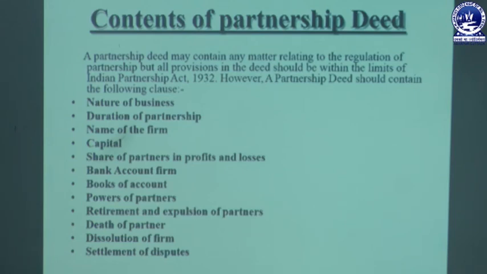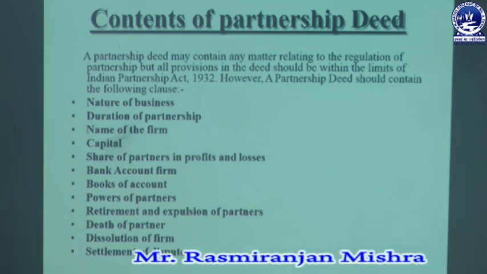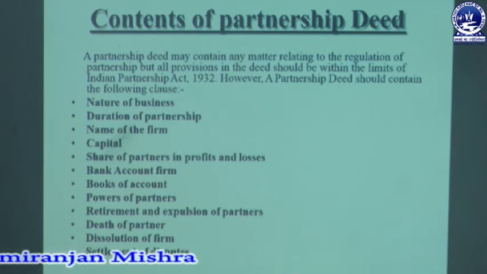The retirement and expulsion of the partners. If any partner attains a certain age of 60 or more, that is called retirement. So at which age the partners will be retired, and at the time of retirement what retirement benefits will be given to the partner, is also mentioned in the partnership deed. Then death of a partner. If any partner dies during the continuation of the business, then how the business will be conducted after the death of that partner, or who will be the legal heir of the partner, or who will enter into that place, everything relating to the death of a partner is mentioned.